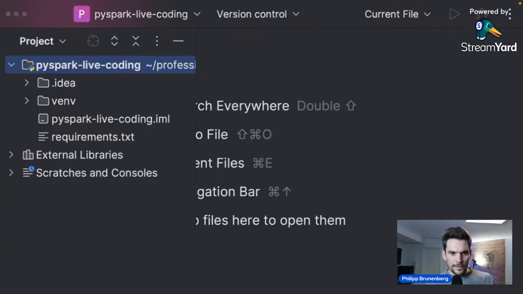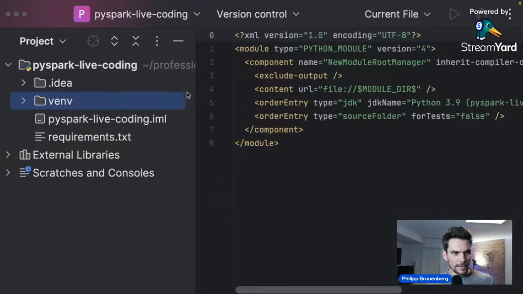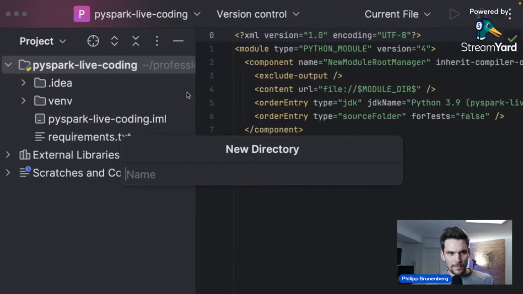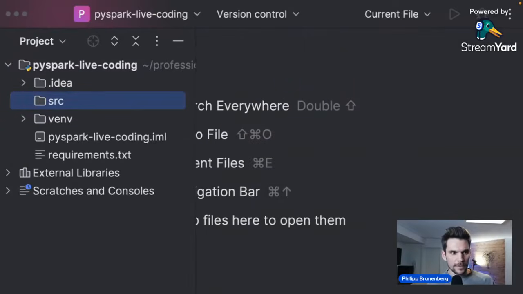Now, to get started, actually, I would like to start with a simple hello world. And I like to have a directory for PySpark projects, which is called source. And within the source directory, I will put all the source files, so the Python files.